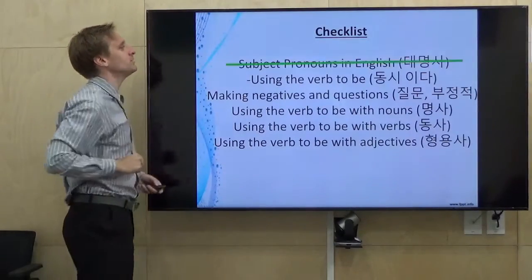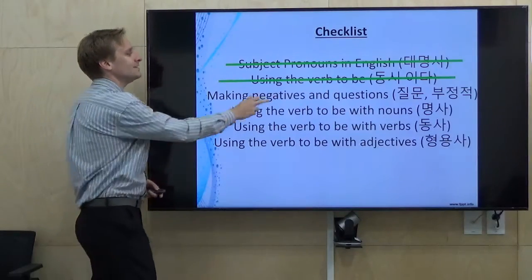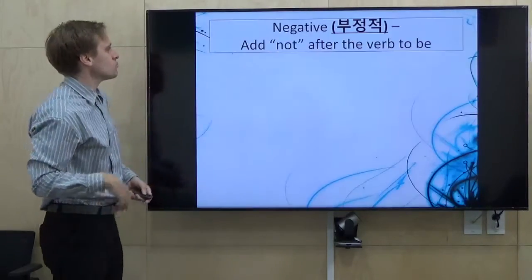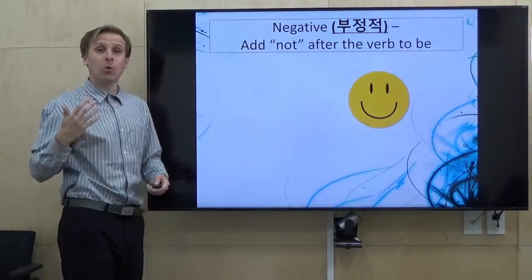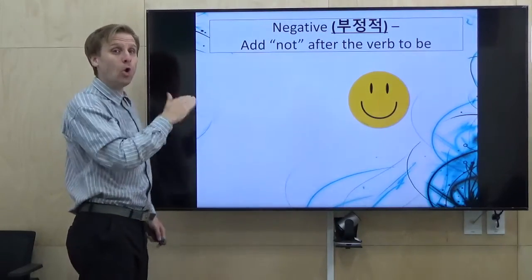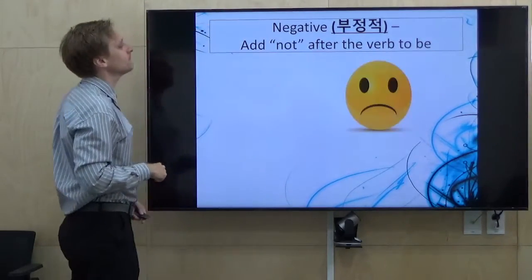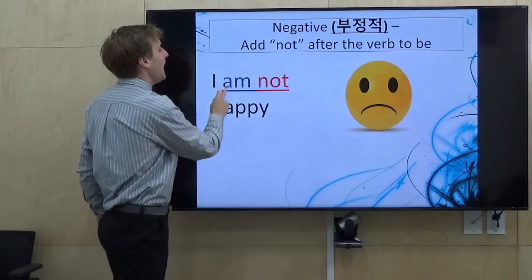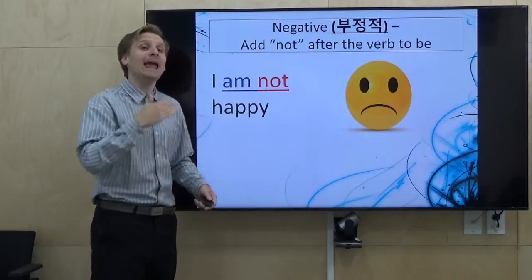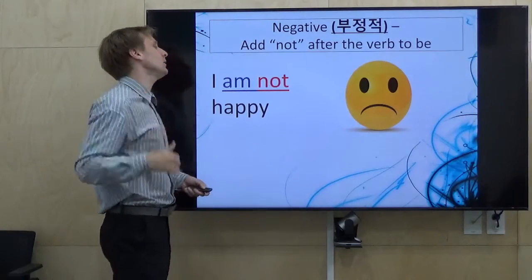Okay, so we've talked about subject pronouns. We've talked about using the verb to be. Let's move on to negative sentences. That's a no sentence, and questions. Very basic way to make a negative sentence in English is just to put not after the verb to be. So in this sentence, I am happy, and then now I am not happy. And this works for all of the pronouns. So I am not happy, she is not happy, he is not happy, we are not happy.